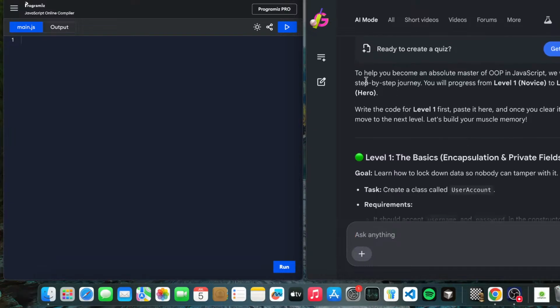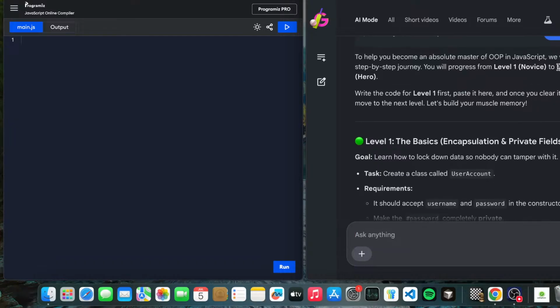Let's move forward. To help you become an absolute master of OOPS in JavaScript, we will take a step-by-step journey. You will progress from level 1 novice, like we have seen in the Instagram reel, to level 5 to become a hero. Write the code for level 1, paste it here, and once you clear it, move on.